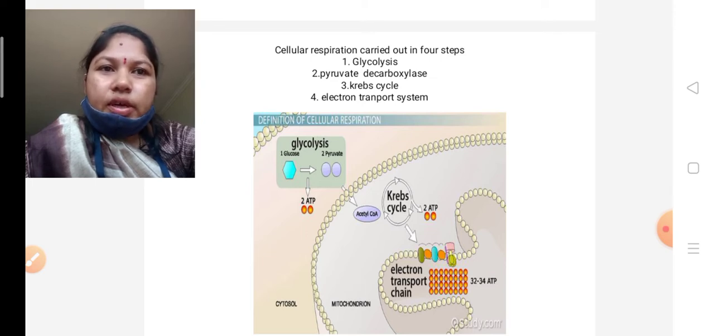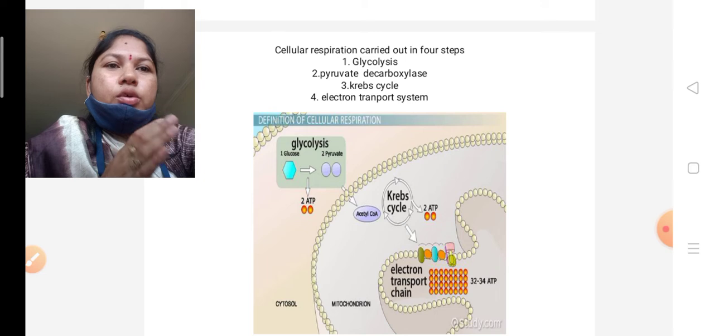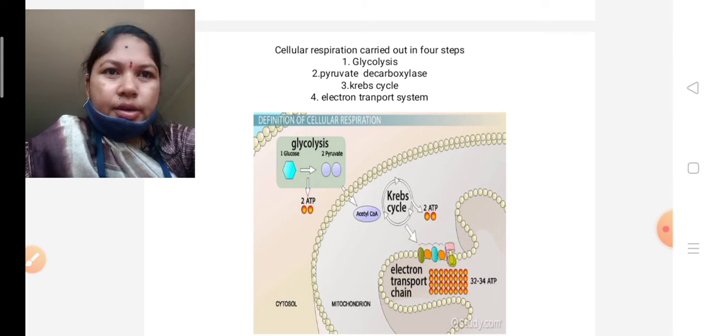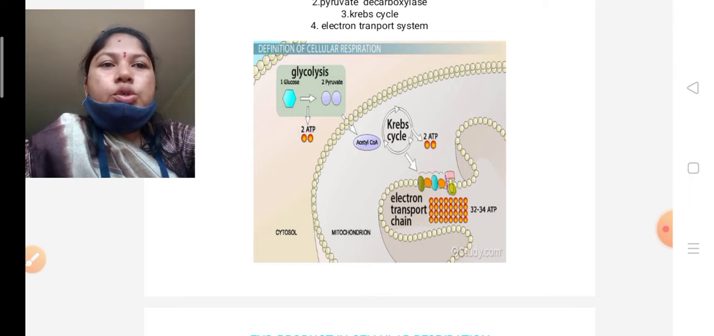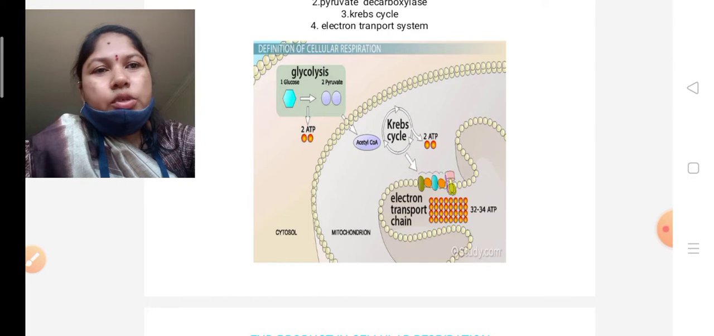Okay, first one is glycolysis, then pyruvate oxidative decarboxylation and the Krebs cycle, and the last one is the electron transport system. See here clearly we have the particular slide. In glycolysis, glucose is the starting material, and from that glucose 2 pyruvic acid molecules are produced. In that process, 2 ATPs are released.